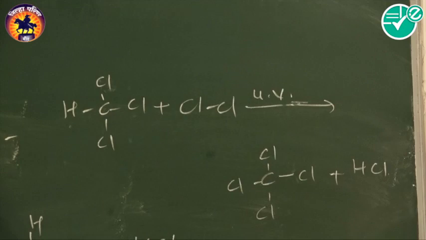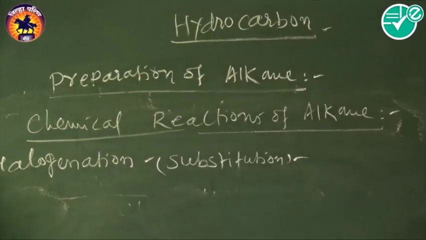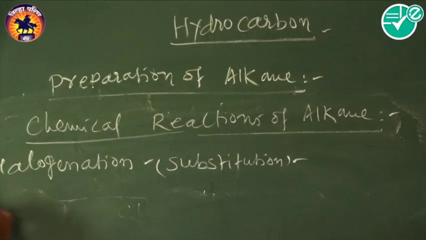This reaction is called halogenation of alkanes. This is the first reaction, that means this is a substitution type of reaction. Then the second reaction we have taken, that is a combustion.